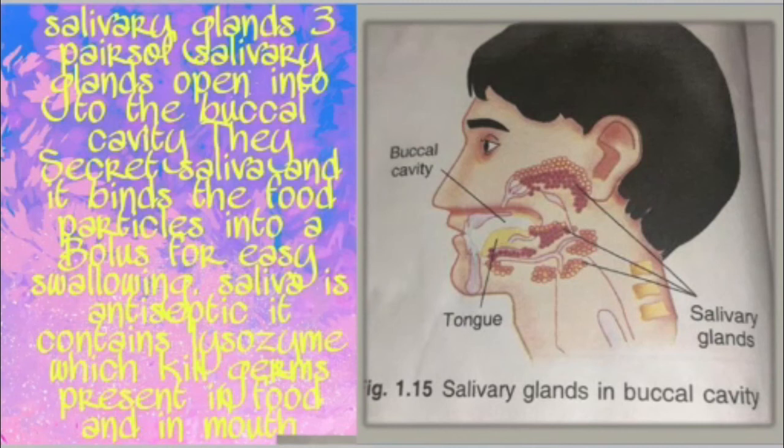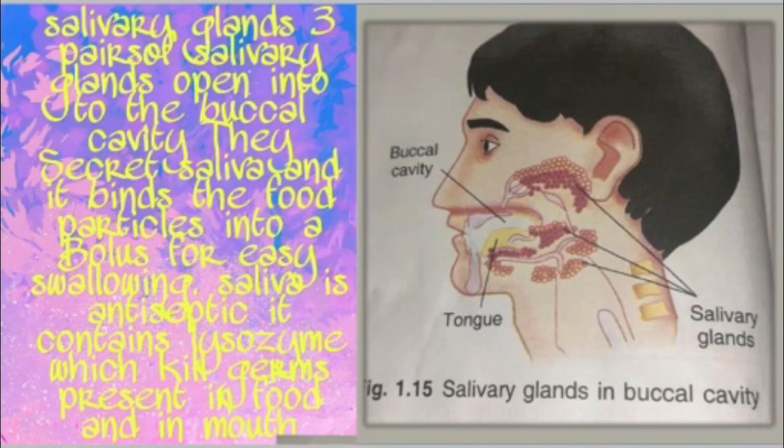The function of saliva is that it lubricates and moistens the food. It binds the food particles into a bolus for easy swallowing, and the enzyme present in saliva is known as ptyalin or salivary amylase, which converts starch into maltose. And saliva is an antiseptic. It contains lysozyme which kills germs present in food and in the mouth.